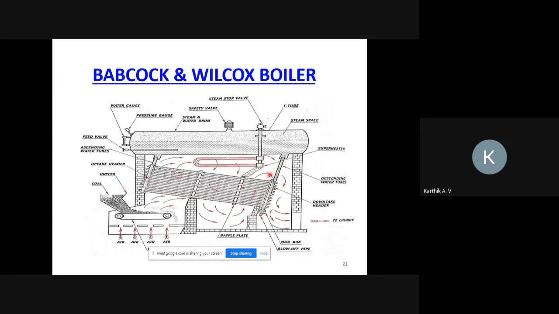Now I will explain the operation of the Babcock and Wilcox boiler. Initially we should maintain 50% water in the boiler drum. Whatever water is collected in the boiler drum will move downward through this downtake header. Then burning takes place in the furnace.